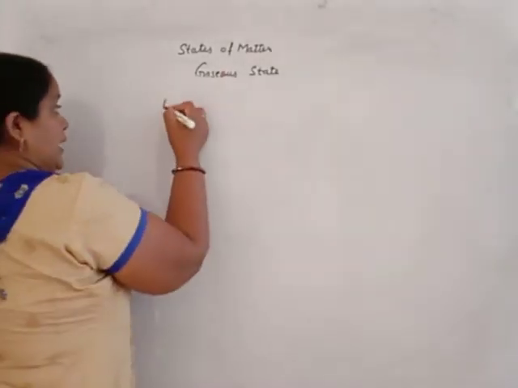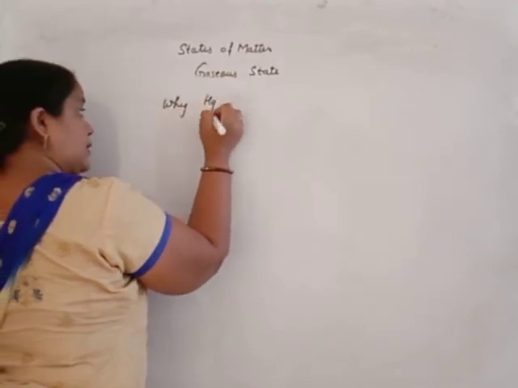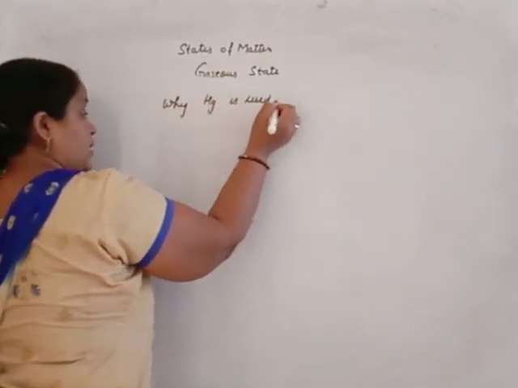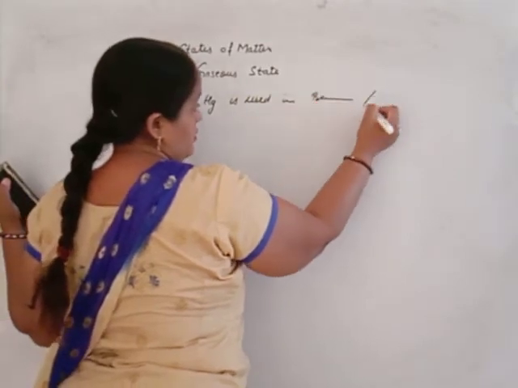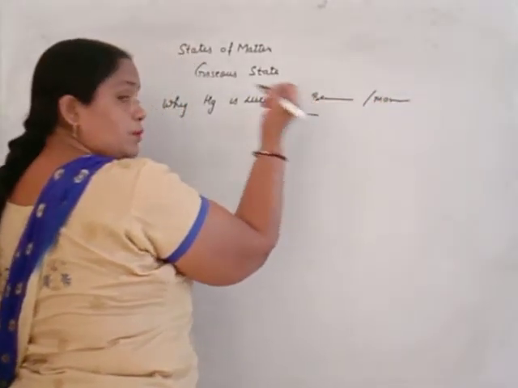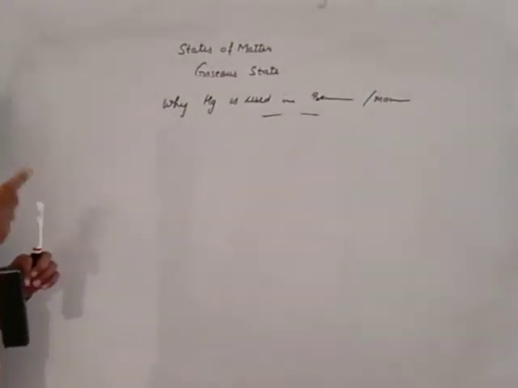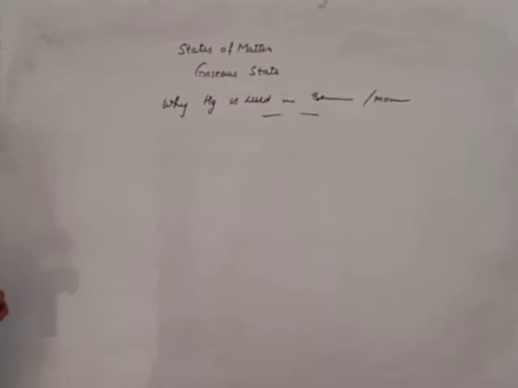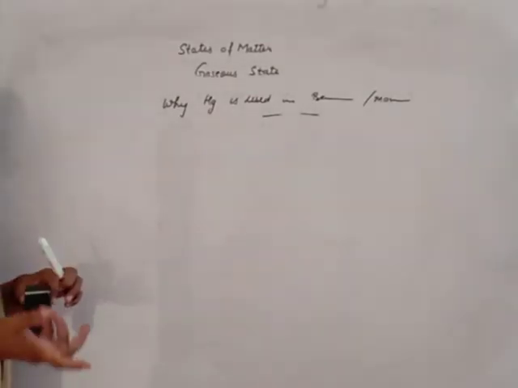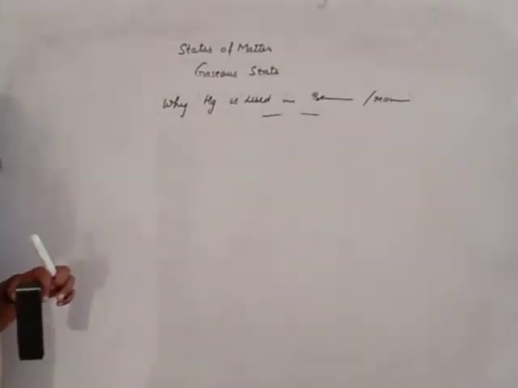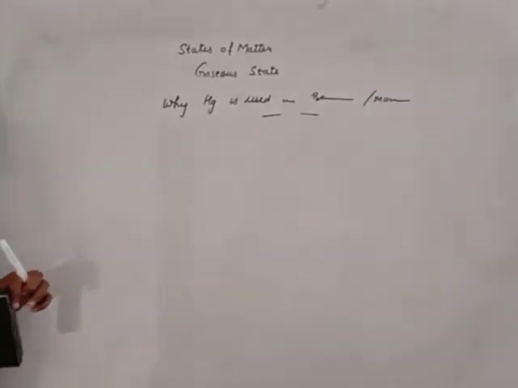In your exam, if asked why mercury is used in a barometer or manometer or in a thermometer, the reason is the same. Mercury is non-volatile, so its vapors do not disturb the pressure of the gas. Second, density is inversely proportional to the height of the vertical column. That means mercury has high density, so its height is less in the vertical column. It does not rise up to a maximum level.